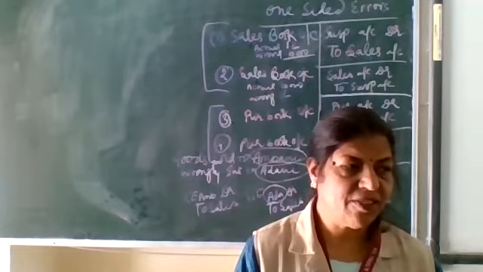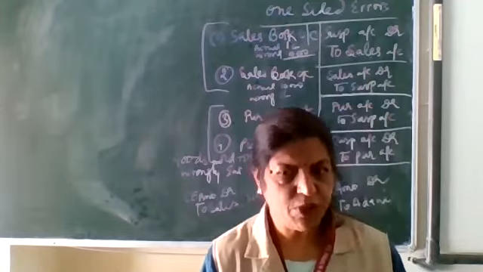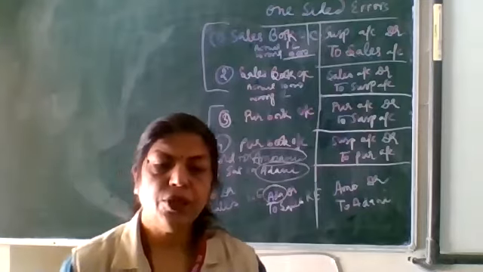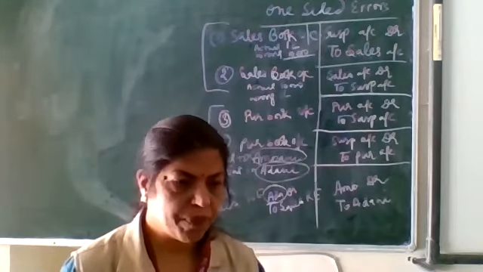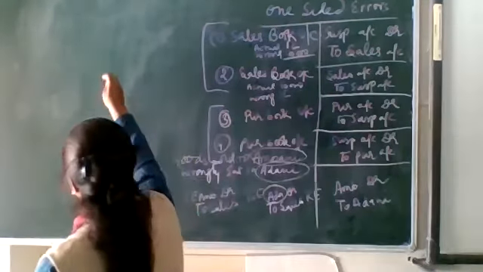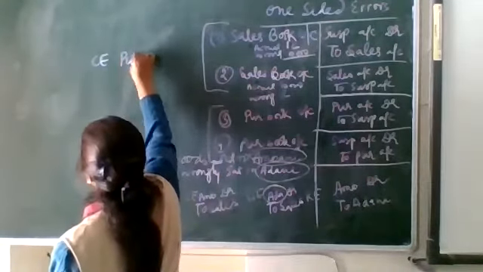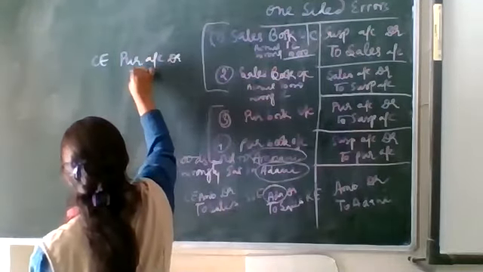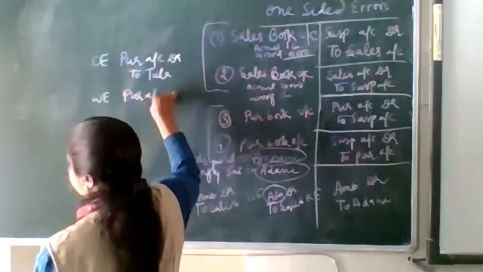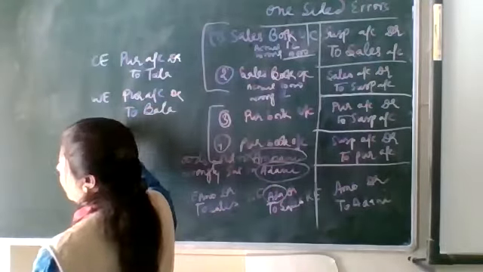Now, what will be the general entry? Goods purchased from Tata wrongly entered in Bata. See here, two accounts are clearly affected. One is Tata, another is Bata. So, see, goods purchased from Tata, correct entry: purchase account debit to Tata. Wrong entry: purchase account debit to Bata. Now rectify entry.